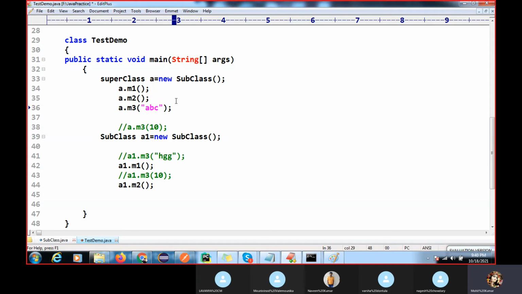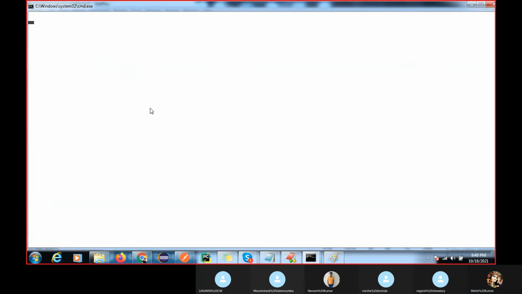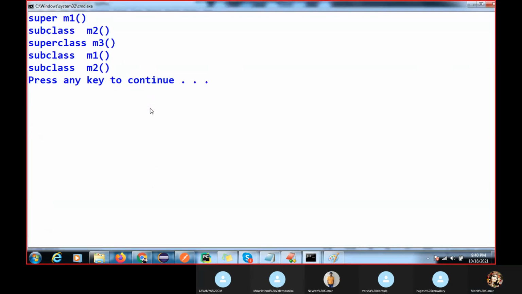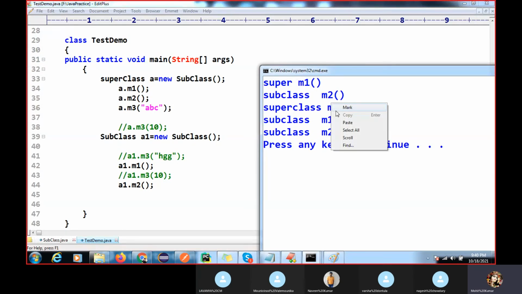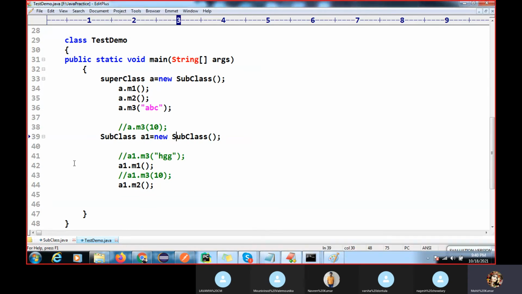You passed a string type, and here the argument is a string type. You can see M3 is executed. Subclass type, right?